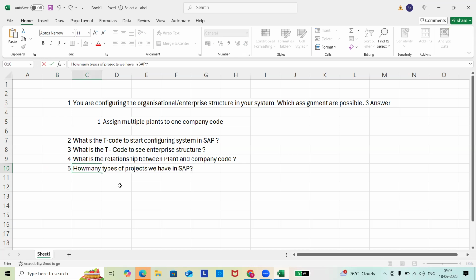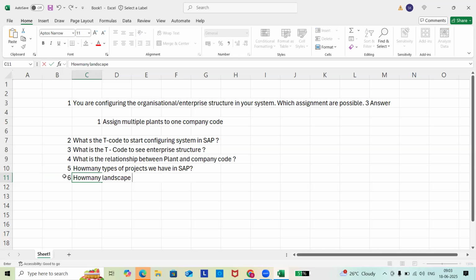So how many landscapes do we have? What do you mean by landscape? Servers. There are three landscapes: development server, quality server, and production server. Landscape means servers only.